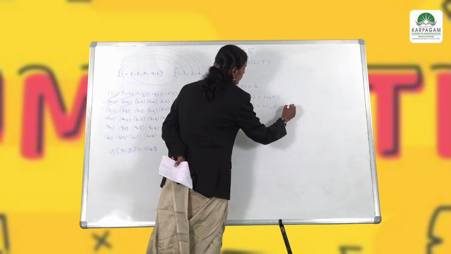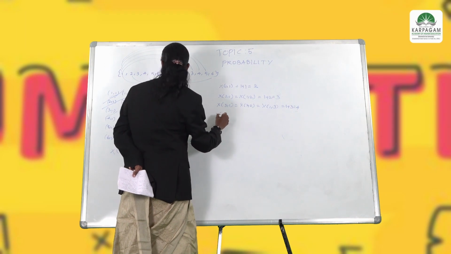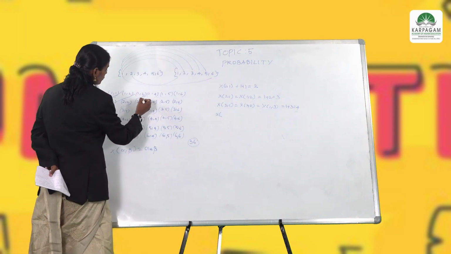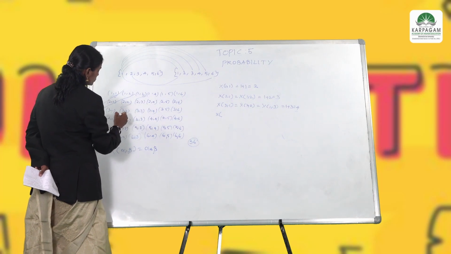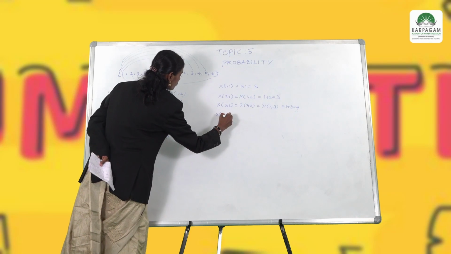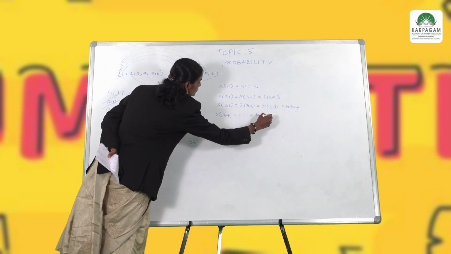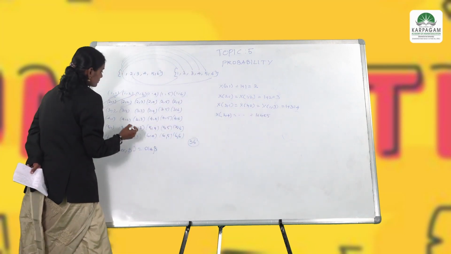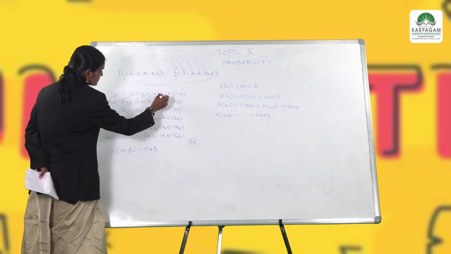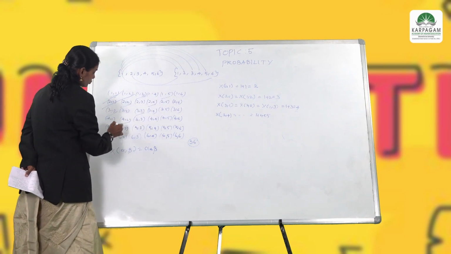The value will be 1 plus 3 is equal to 4. Similarly, we have the pairs 1 4, 2 3, 3 2, 4 1. That will be x of 1 comma 4 is equal to 1 plus 4, that is equal to 5. Similarly, the next one: 1 4, 1 3 is finished, then 1 5, 2 4, 3 3, 4 2, 5 1.